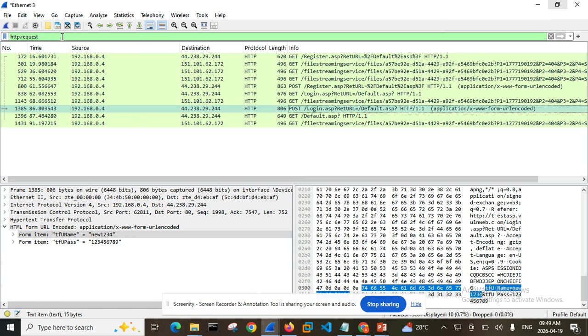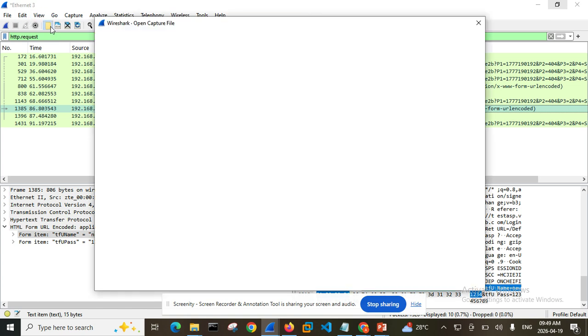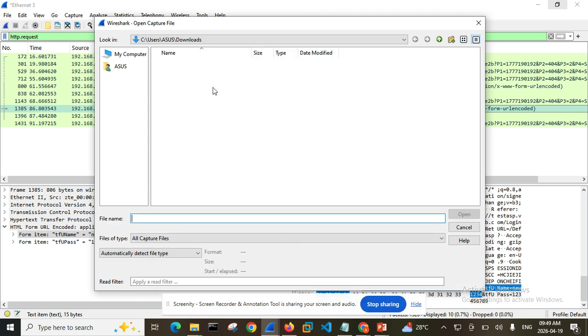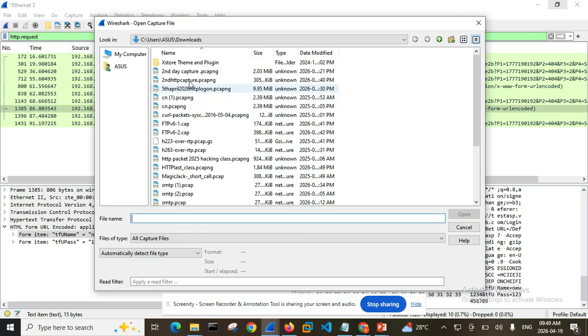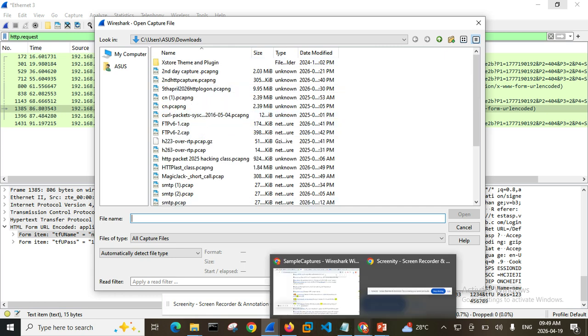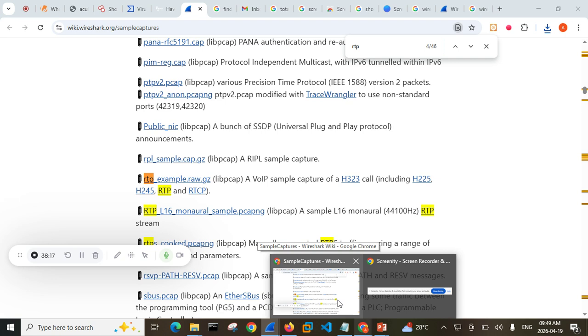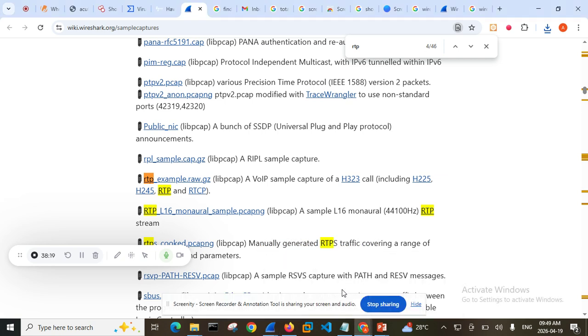At this moment, I want to come to this folder, and when I click on it, I go to my downloads. You know that what we downloaded was RTP, right? I don't know if mine is done downloading, but I'm sure I have it here. Let me check my downloads.